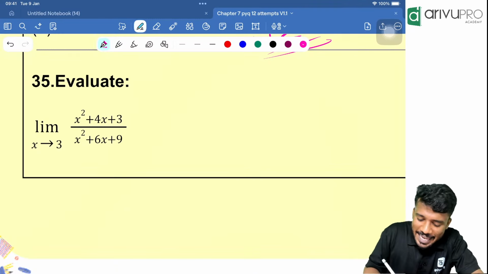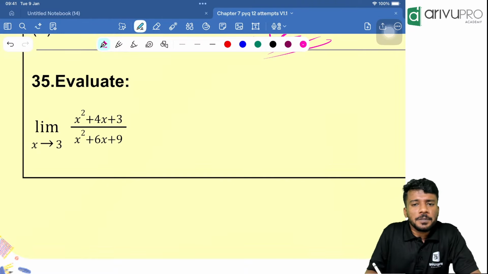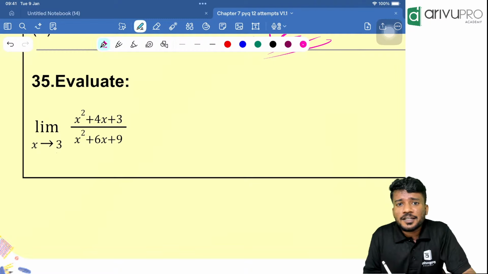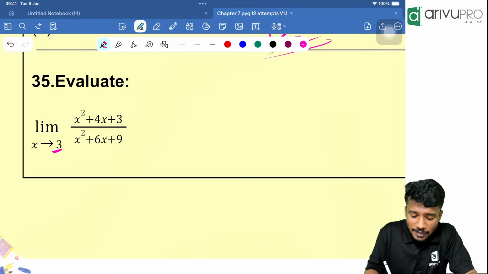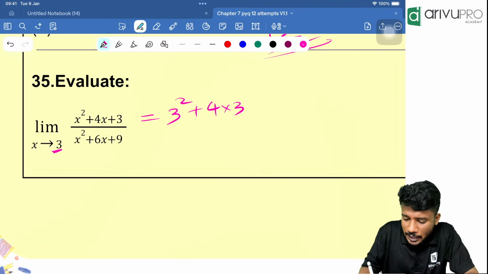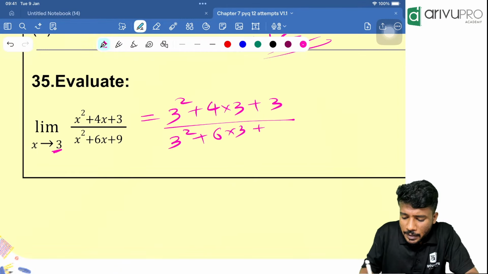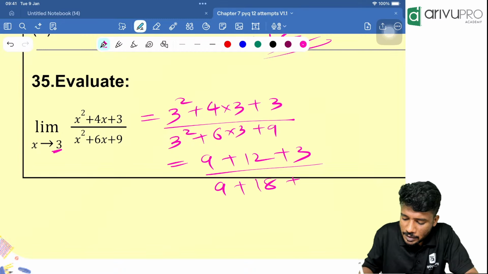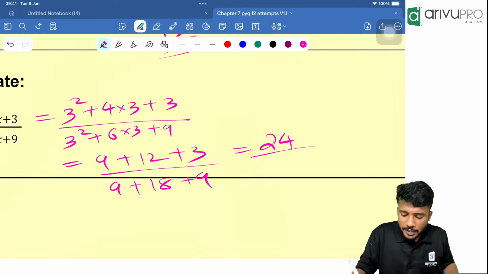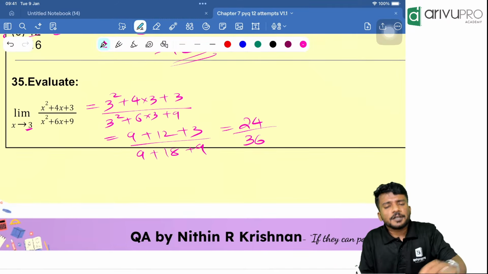Thank you. Yes. Evaluate the limit as x tends to 3 of (x square plus 4x plus 3) divided by (x square plus 6x plus 9). People, if we directly substitute x, will the denominator become 0 or infinity? No. The x value is 3. Directly substitute: 3 square plus 4 into 3, which is 12, plus 3, divided by 3 square plus 6 into 3 plus 9, which is 9 plus 12 plus 3 divided by 9 plus 18 plus 9, which is 24 divided by 36. So 24 divided by 36 is your answer.